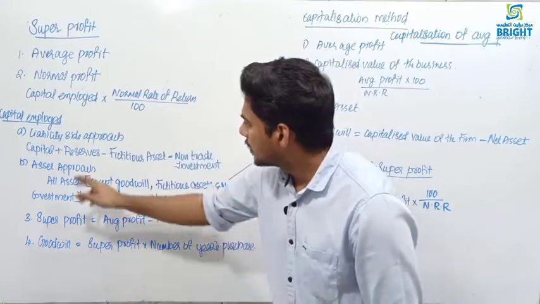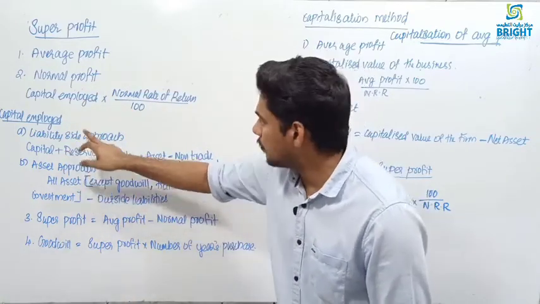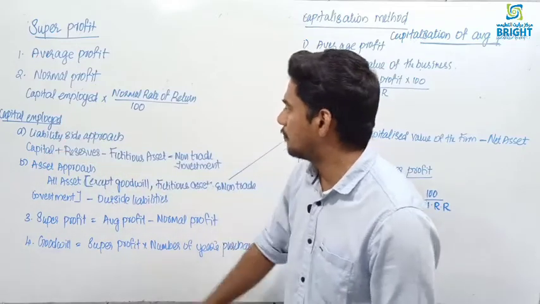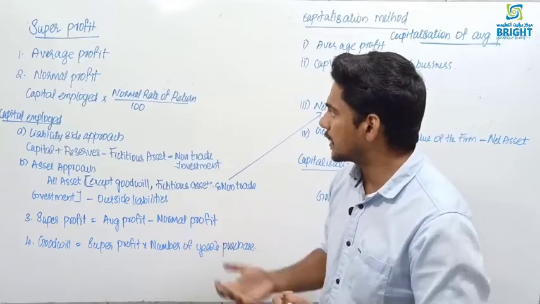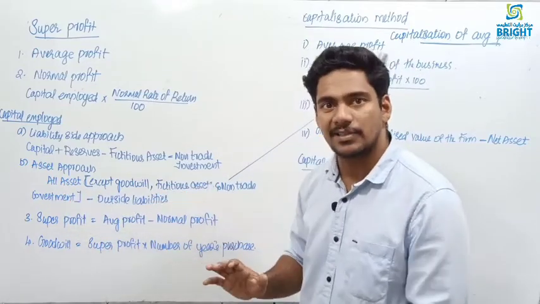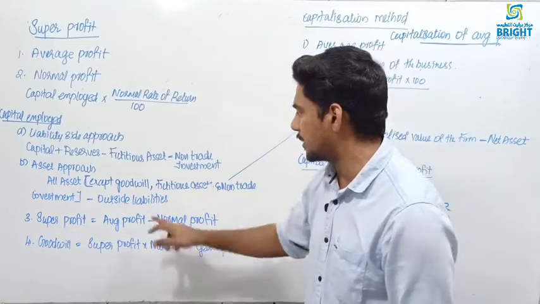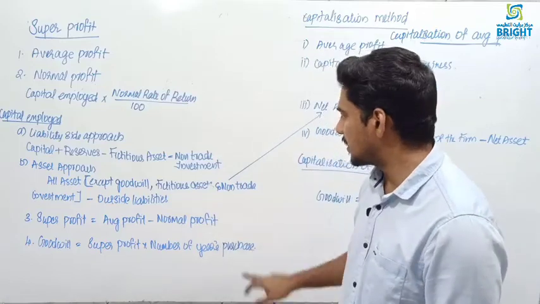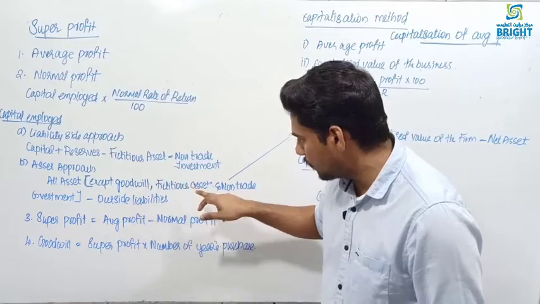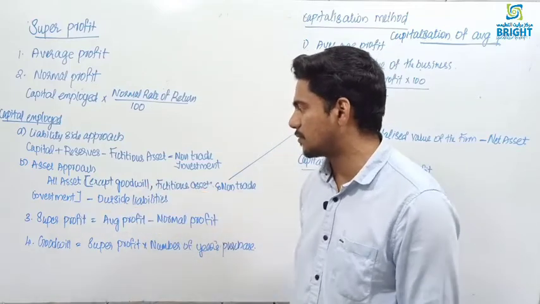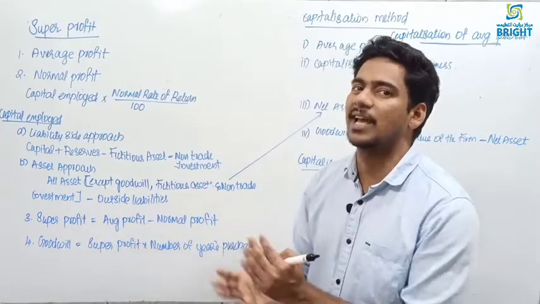Next one, there is one more method, one more approach to find out the capital employed. That is what is called asset approach. In asset approach, how to find capital employed? You are adding all the asset. You are taking all the asset except goodwill, fictitious asset, non-trade investment. Remember, you are taking all asset except goodwill, fictitious asset and non-trade investment minus outsiders liability.